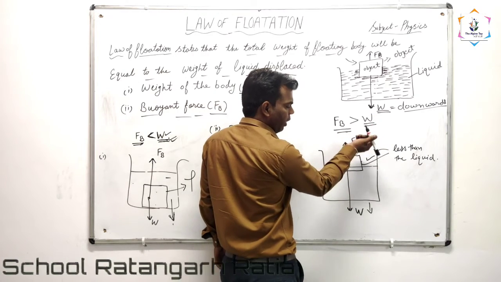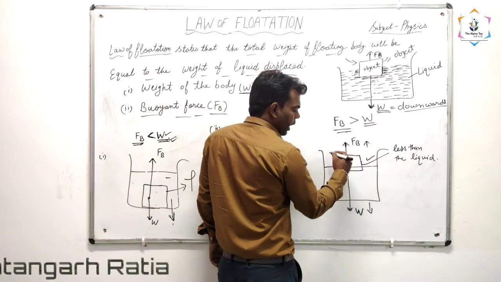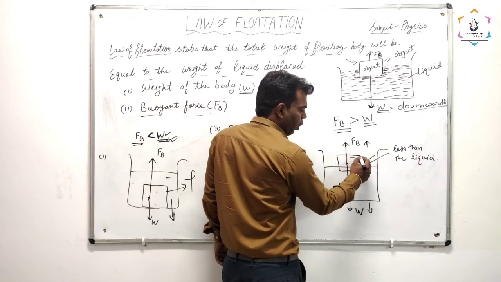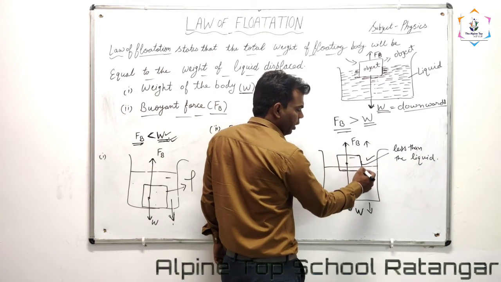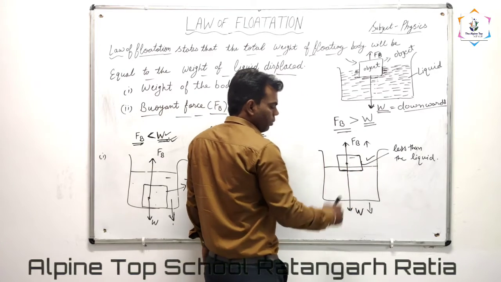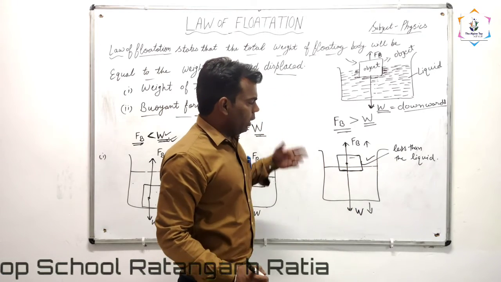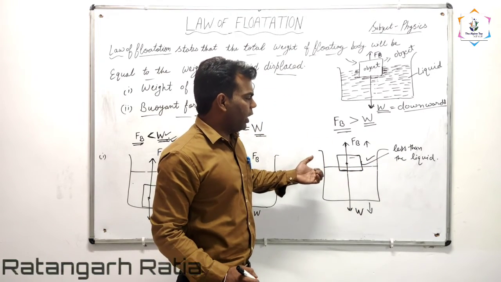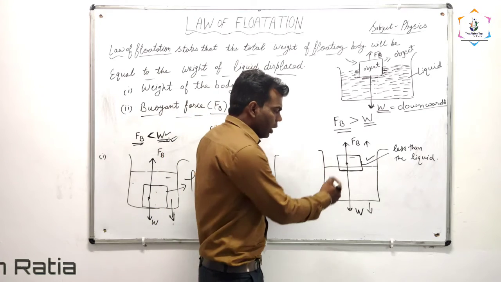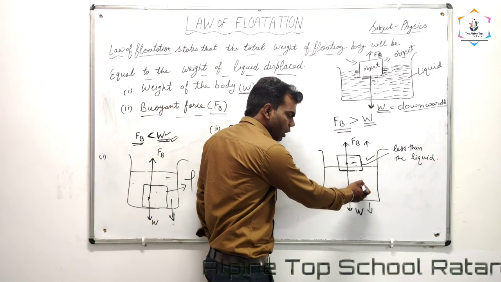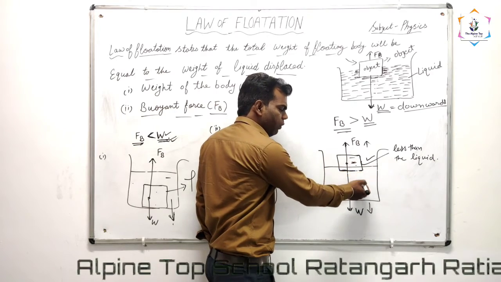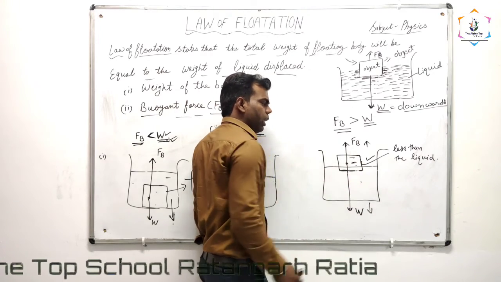That's why this object will float on the surface of the water. In terms of density, the density of this substance is less than the density of the liquid, so it floats on the surface of the liquid.